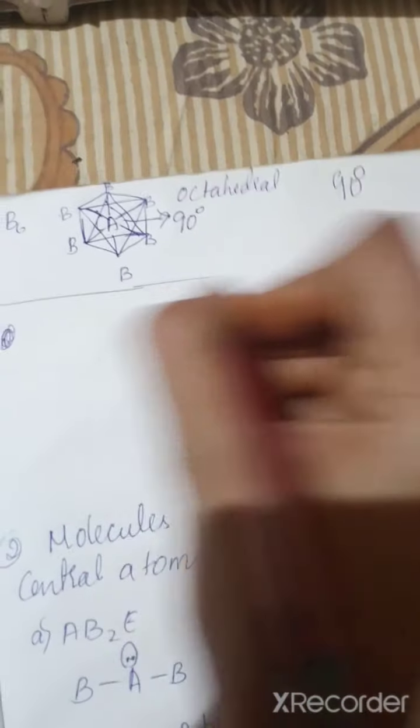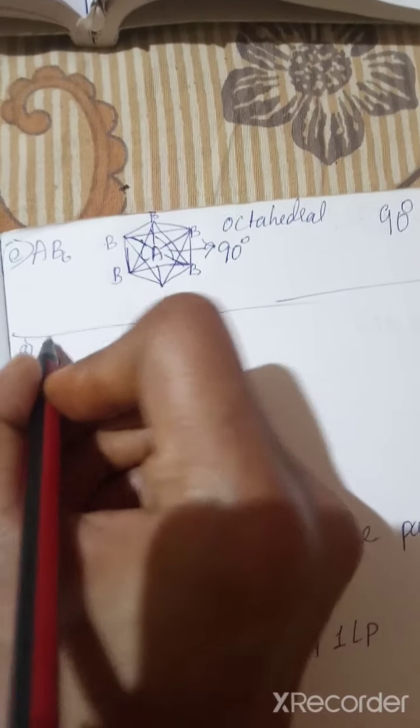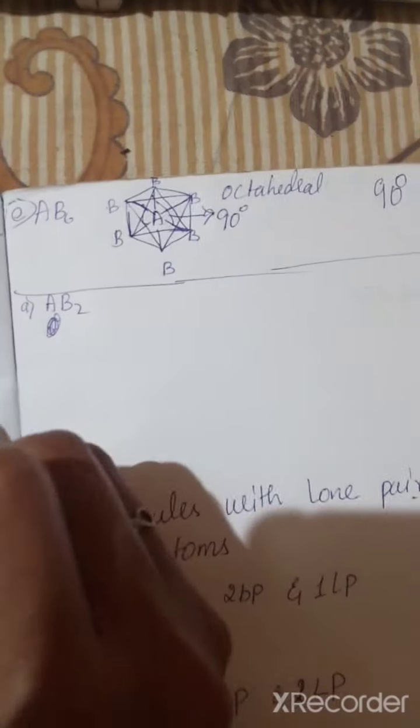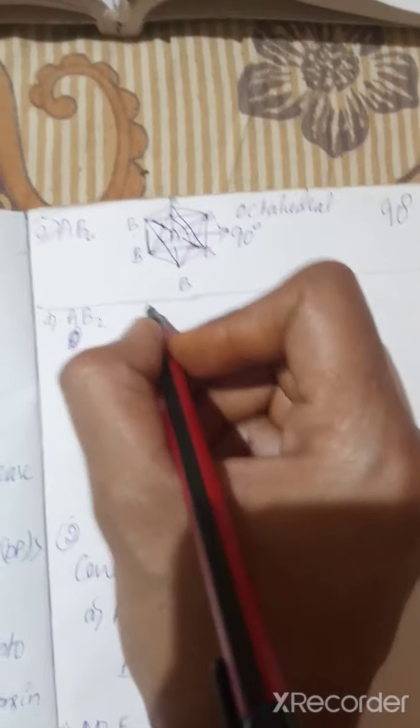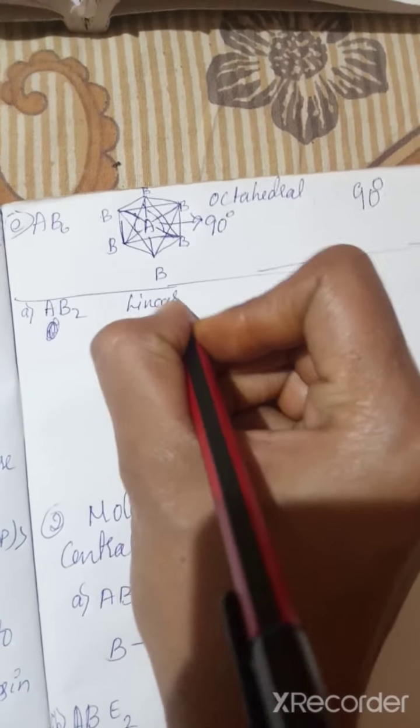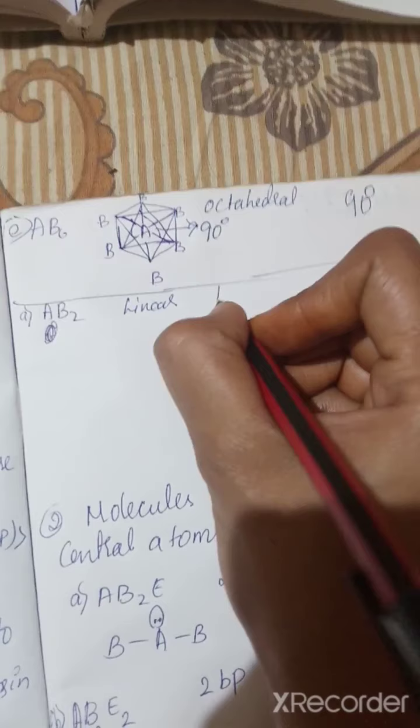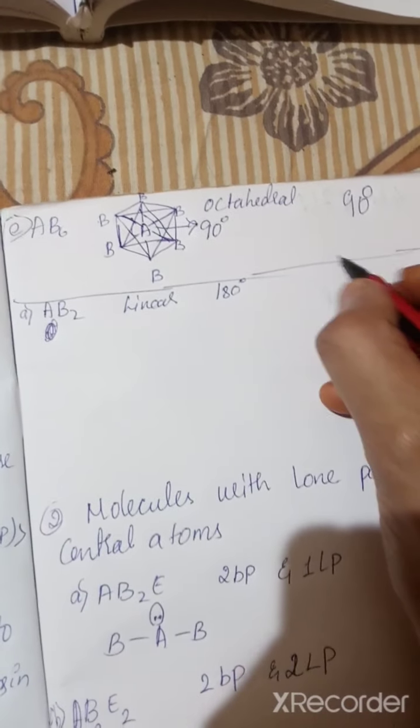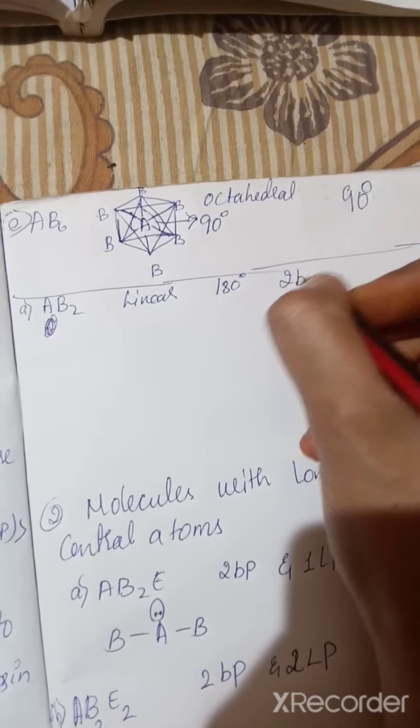Once again, I will show you how to write that one. See here, the first one, AB2. Okay, AB2 which have the linear structure, and bond angle is 180 degree, and two bond pairs.